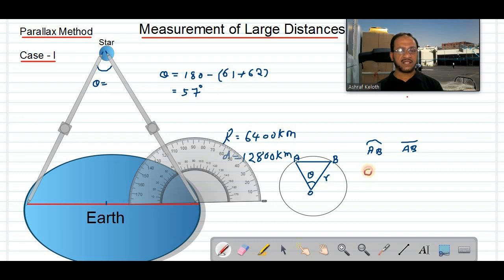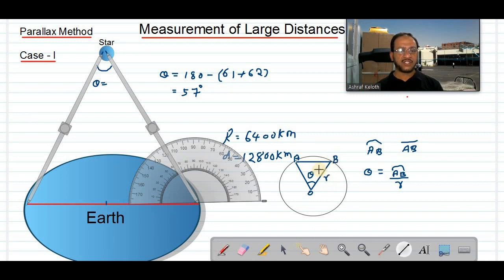You know the equation for angle. The angle theta is given by what? The arc by radius, correct? Theta is equal to arc by radius. Now imagine I am taking these 2 points A and B very closer.